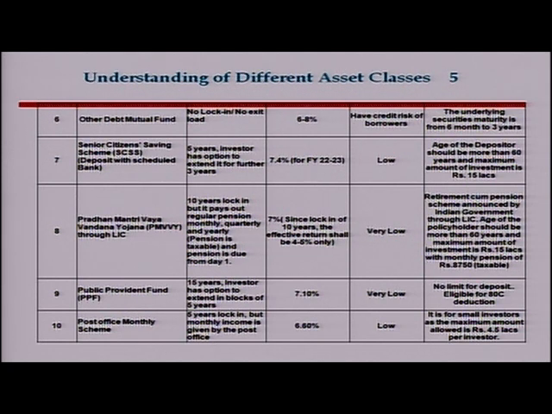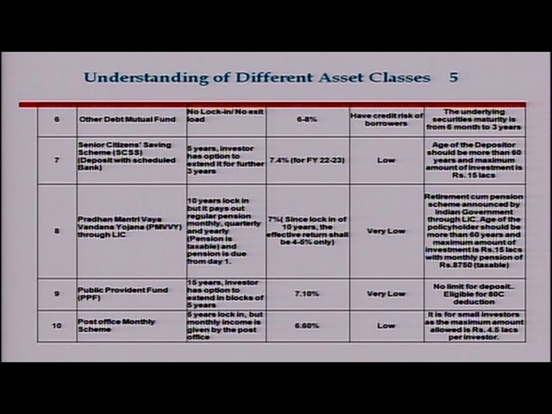Another aspect is that the amount invested in public provident fund gets you a tax deduction under Section 80C of the Income Tax Act, up to the limit of 1,50,000. Considering the other investments of LIC, insurance, provident fund, etc., this is the total limit of 1,50,000. And hence one has to look at the individual aspects of their own situation, and then only consider investing in public provident fund.